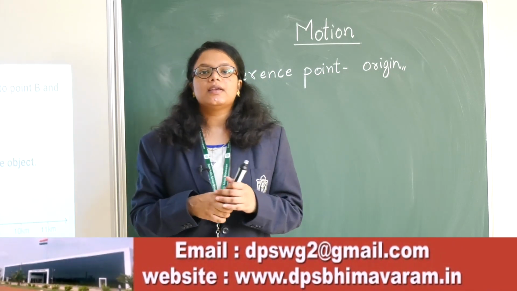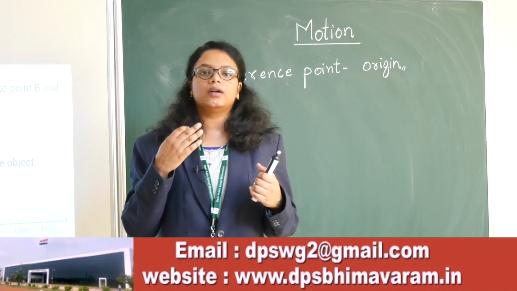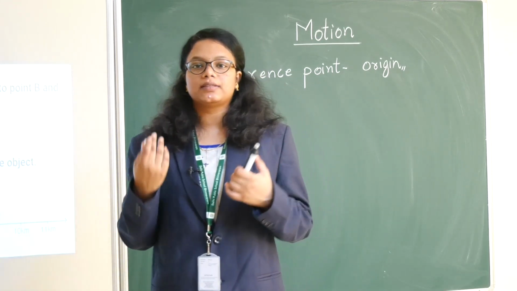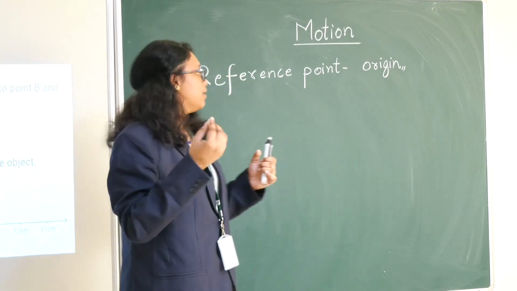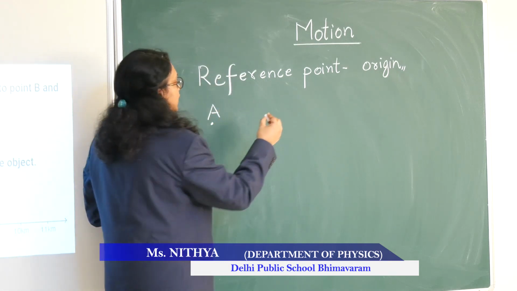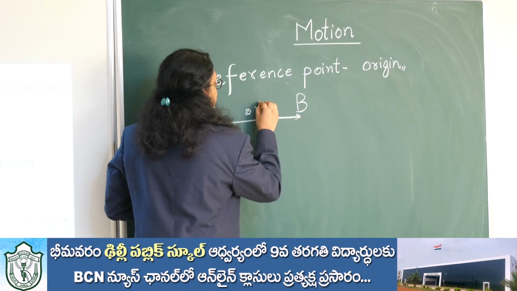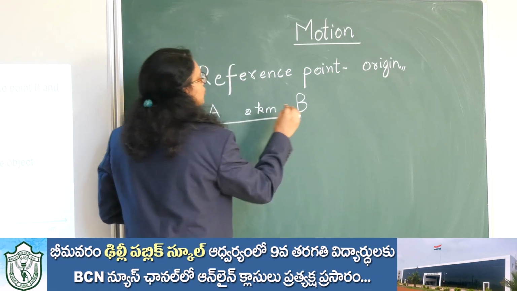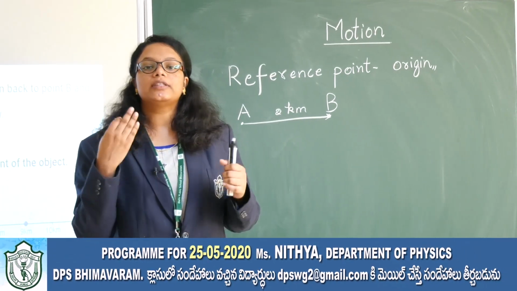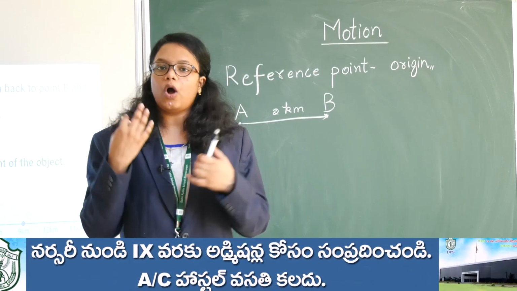Now next, we are going to study some major concepts. We all know about distance. So what do we mean by distance? Like I can say Ram has moved from A to the point B and he has travelled 2 kilometers. So this 2 kilometers becomes the distance. Distance is actually the actual distance travelled by an object.